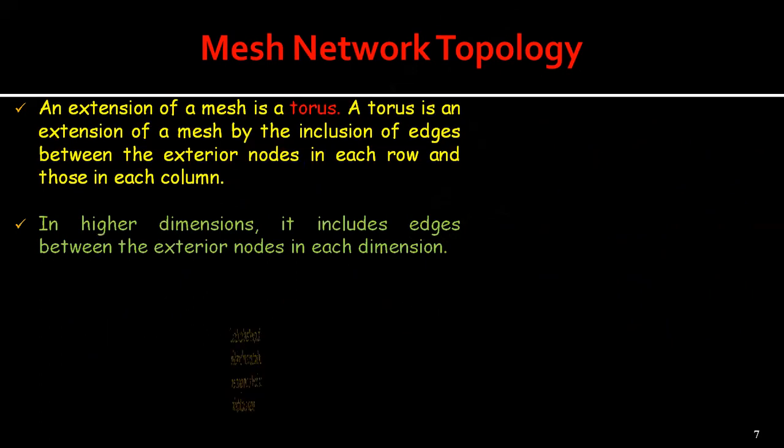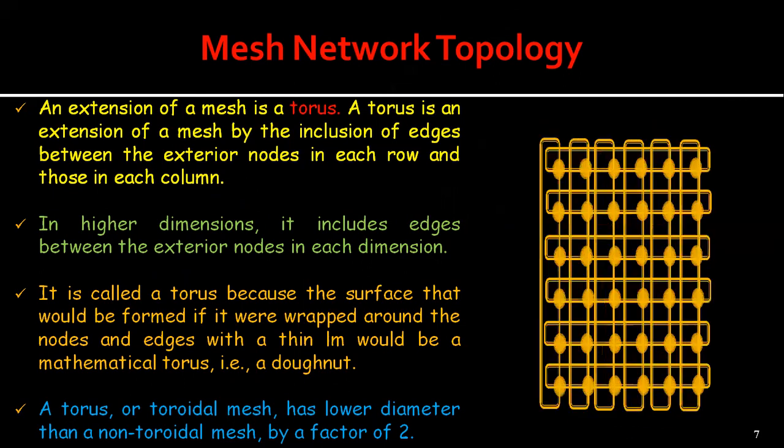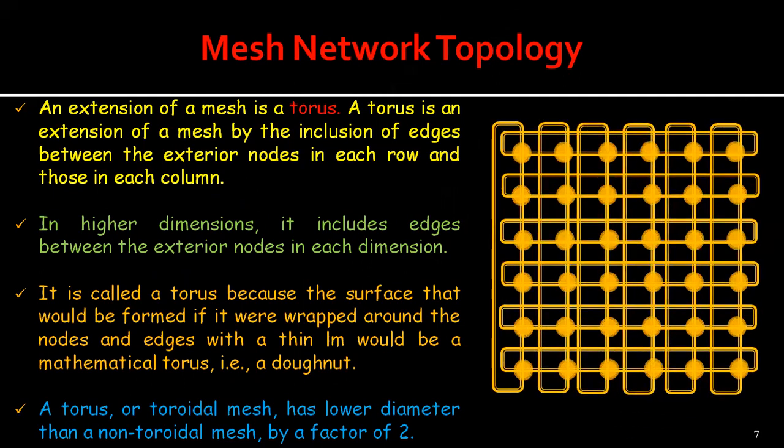A torus, the two-dimensional version of which is illustrated in this particular figure, is an extension of the mesh by inclusion of edges between the exterior nodes in each row and also in each column. See this exterior node which has been connected like this, and this particular exterior node which has been connected like this.